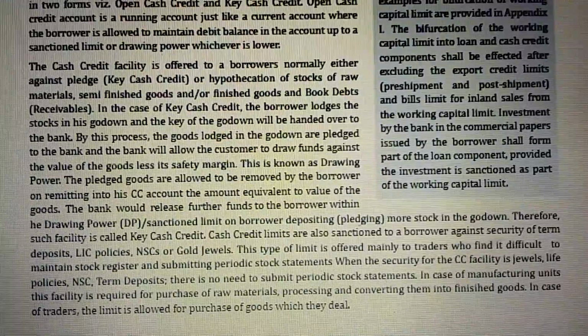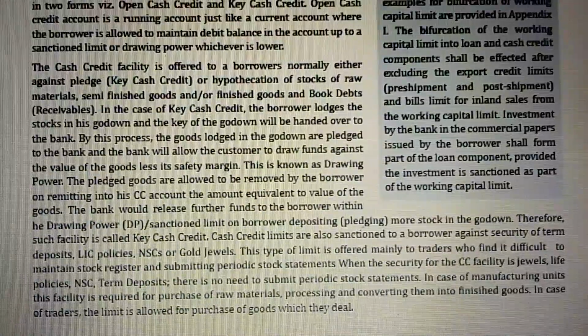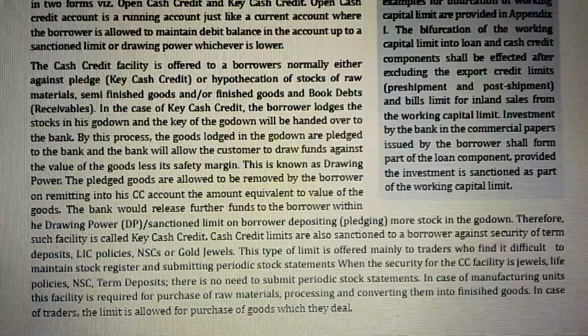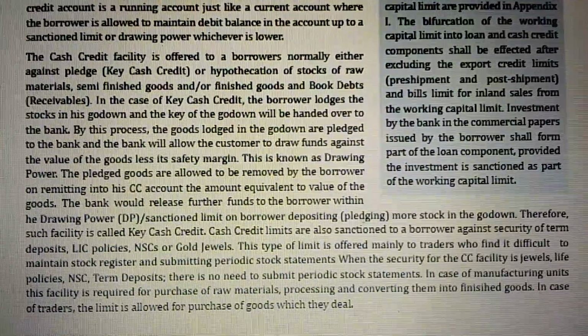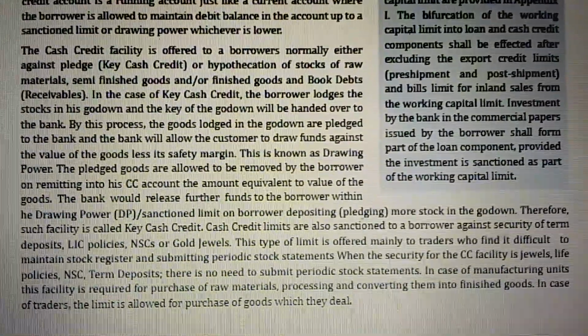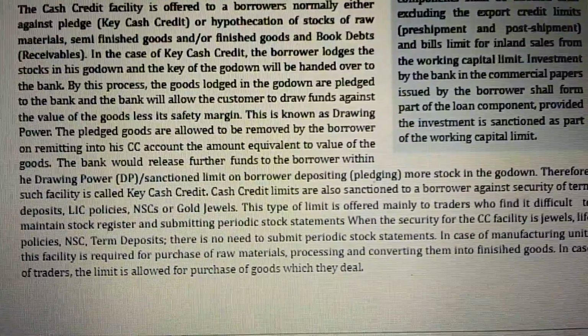Cash credit limits are also sanctioned to the borrower against the security of term deposits, LIC policies, NSCs, or gold jewels. This type of limit is offered mainly to traders who find it difficult to maintain a stock register and submit periodic stock statements. Where the security for the CC facility is deposits, jewels, or life policies, there is no need to submit a periodic stock statement.